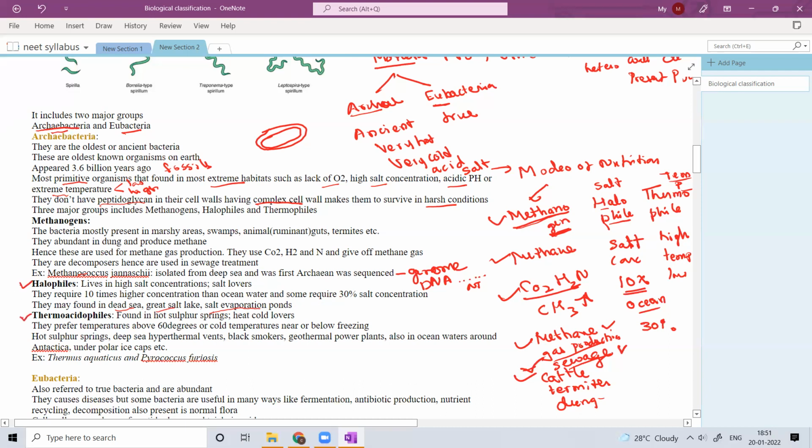Okay, and the other thing is thermoacidophiles. As the name indicates, they like high temperature and acid concentration. They are found in hot sulfur springs. These are either heat or cold lovers, they prefer temperatures above 60 degrees, or as cold as near or below freezing point.